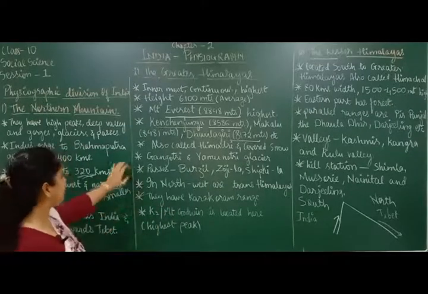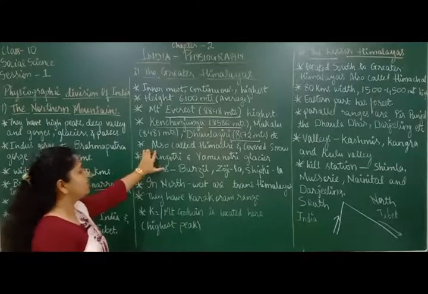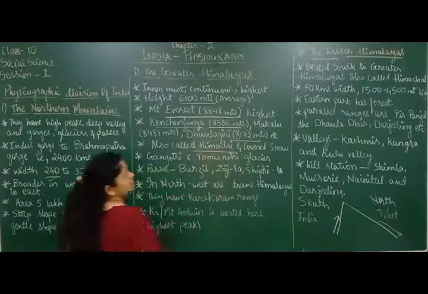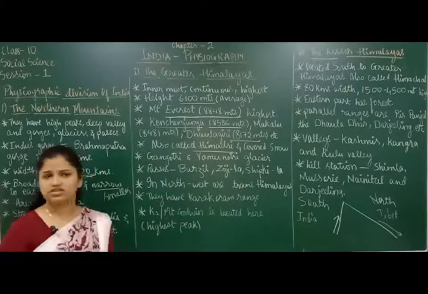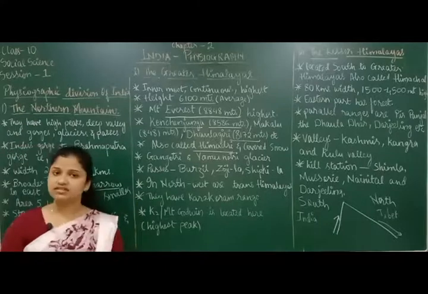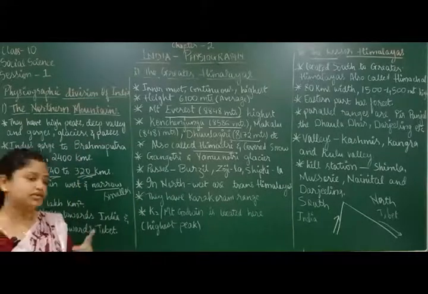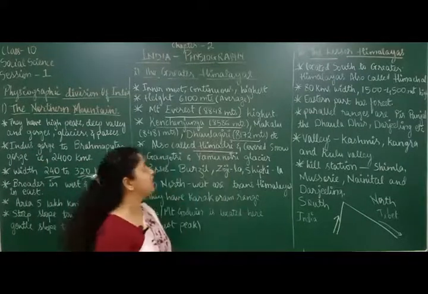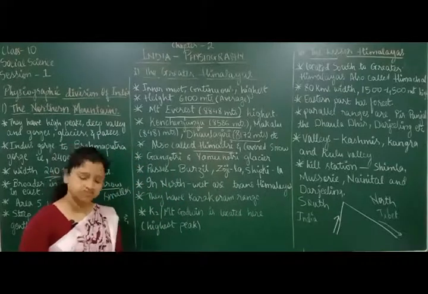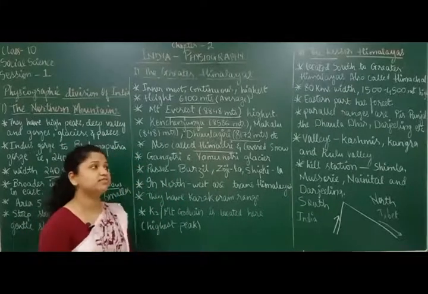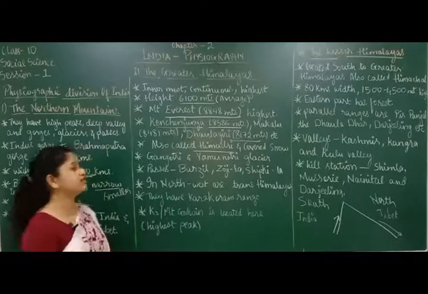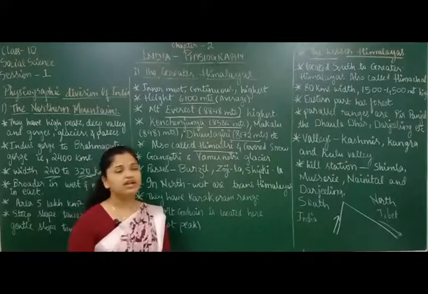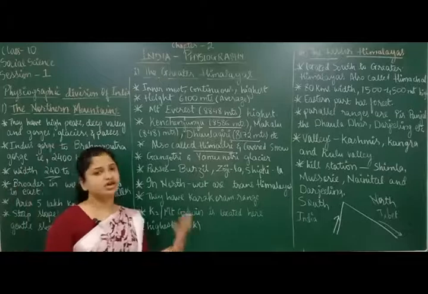Okay, let's move forward here. These Greater Himalayas are also called what? Himadri. They are called Himadri. Lesser Himalayas are called Himachal. Greater Himalayas are called Himadri. This can come as a very important question. The question will be asked like, which are the Himadri mountains? And you have to say the Greater Himalayas are the Himadri mountains. Or the question will come like, what is the Greater Himalayas also known as? And you have to write the Greater Himalayas are also known as the Himadri mountains. Similarly, the Lesser Himalayas are called Himachal, and that can also be asked as a question.